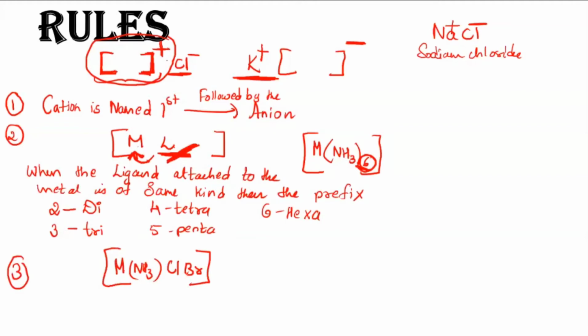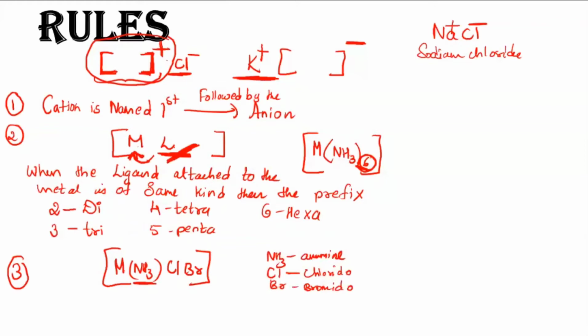Remember, in organic also we do the same thing. When many substituents are attached to the carbon chain, we name them according to the alphabetical order, correct? Like that, even here, when you have different kinds of ligands, see this is NH3, we call it amine. Later I will give you the names of the different ligands, don't worry about that. Now this Cl is called chlorido, and Br is called bromido. This is the name of this ligand.